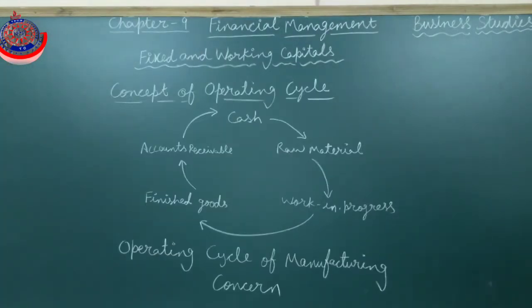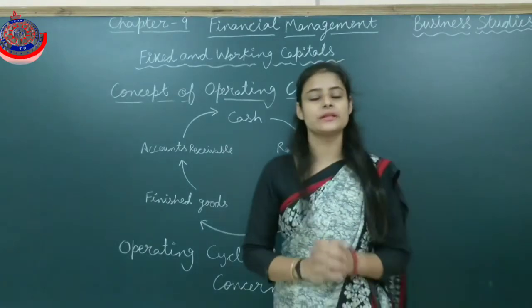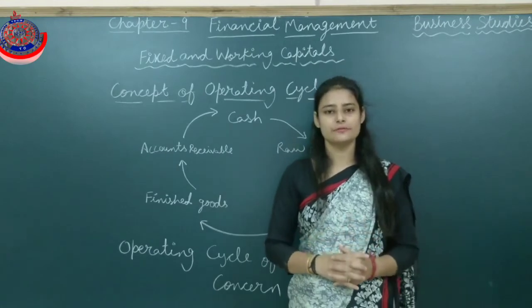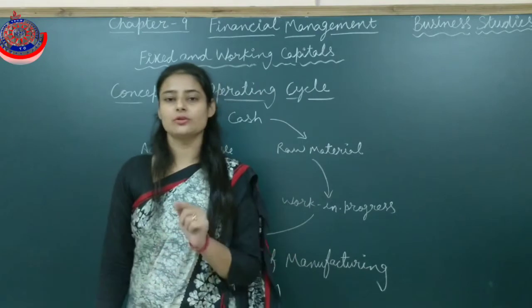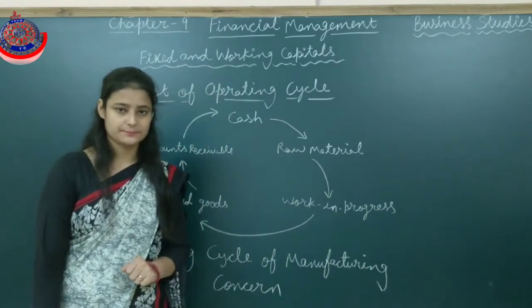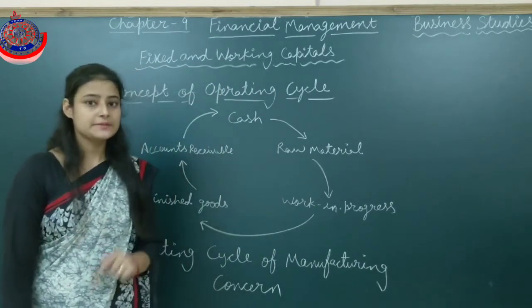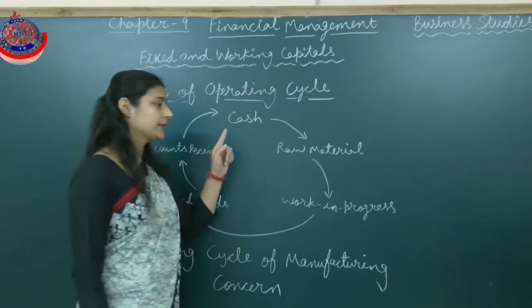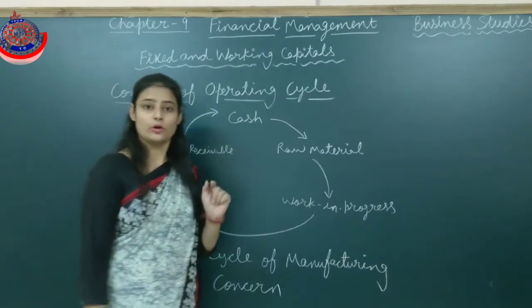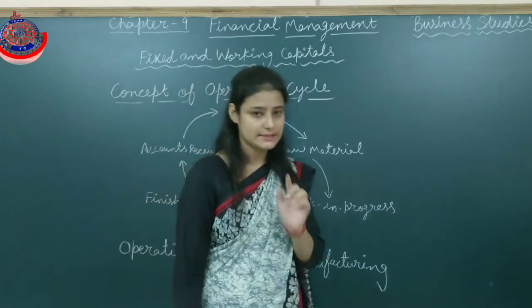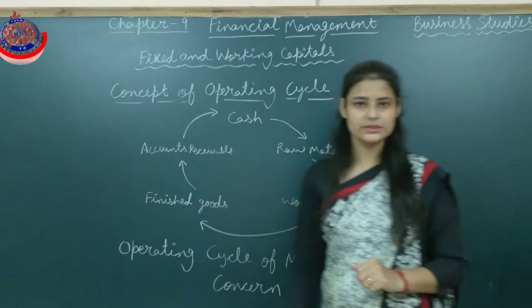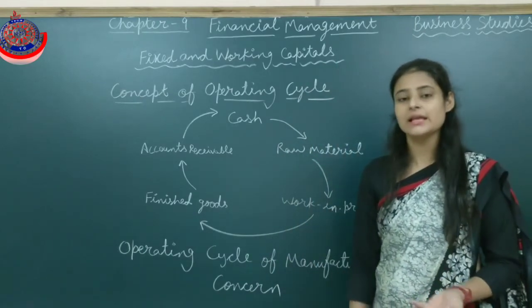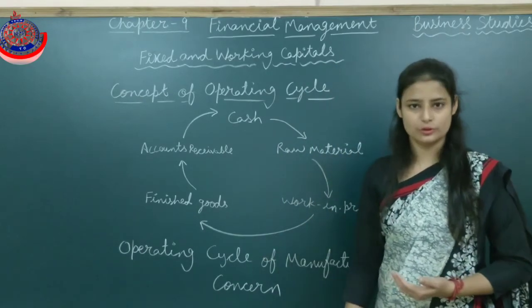Next is the concept of operating cycle. There is always a time gap between the sale of goods and the receipt of cash. The working capital is required for this period in order to maintain the sale activities. This time gap is technically known as the operating cycle. So, the operating cycle is a time duration starting from the procurement of goods, or you may say the raw material, and ending with the sale of goods.